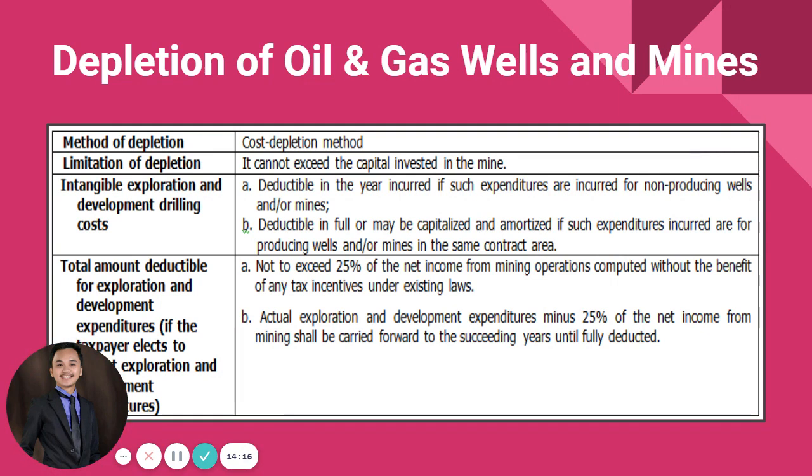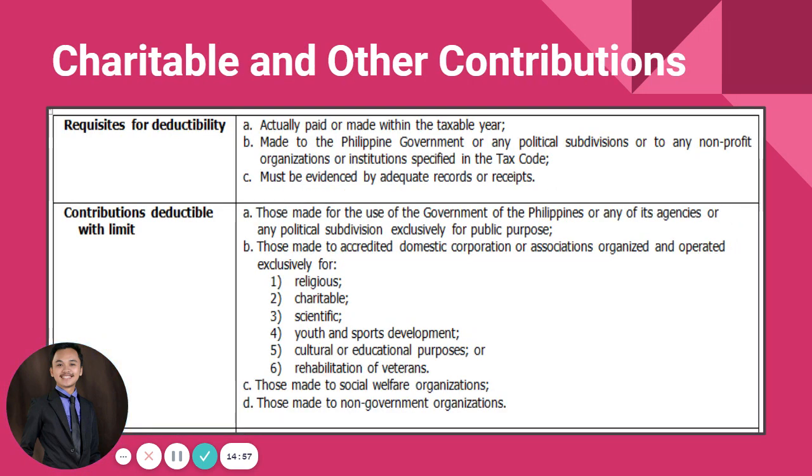First, you can capitalize it and therefore subject it to depletion. And second, you can deduct it in full. And then the total amount deductible for exploration and development expenditures should not exceed 25% of the net income from mining operations computed without the benefit of any tax incentives under existing laws. And actual exploration and development expenditures minus 25% of the net income from mining shall be carried forward to the succeeding years until fully deducted. Okay, that is for depletion of oil and gas wells and mines.